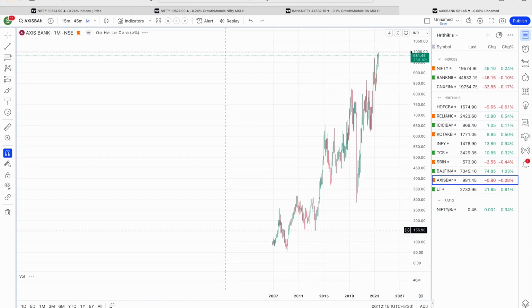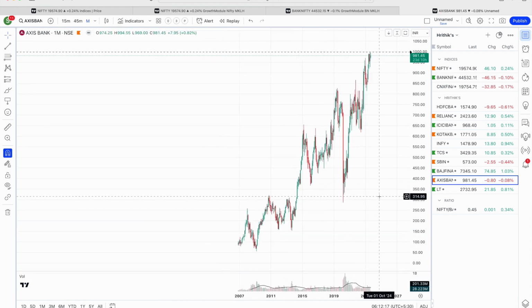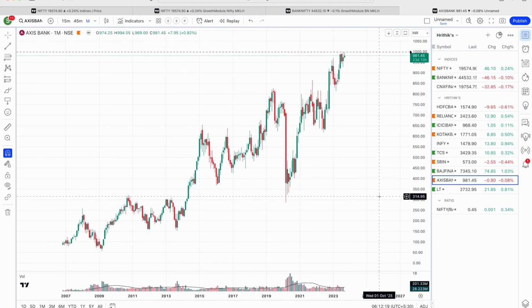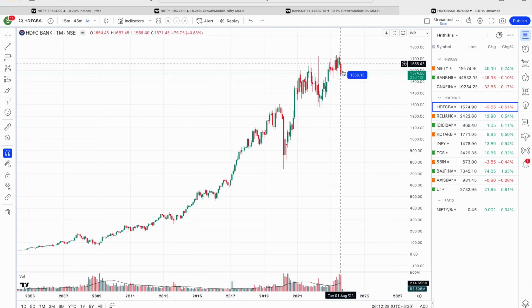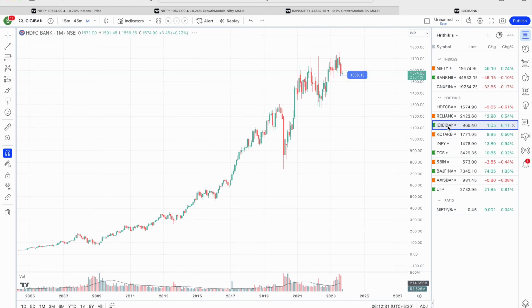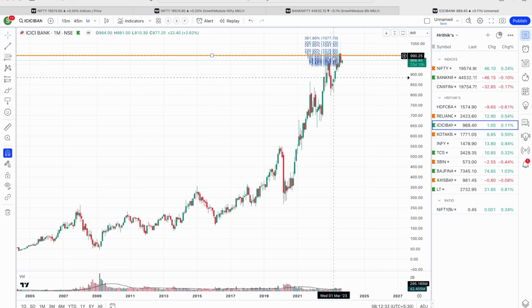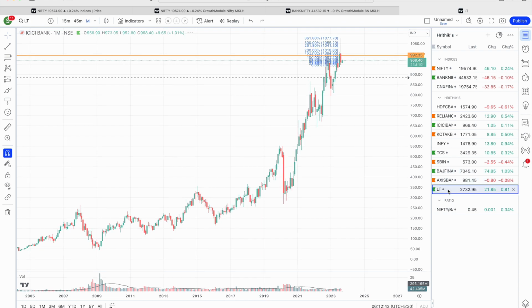It is already at a 52-week high level, so it will be a 52-week breakout above the 1000 level, and that will be a good level to go long, because this is a purely outperformer stock with respect to HDFC Bank, which has made a high and is currently trading lower from that level, or ICICI Bank, very close to all-time high but still about 3-4% below those levels. So understand this outperformance of Axis Bank.